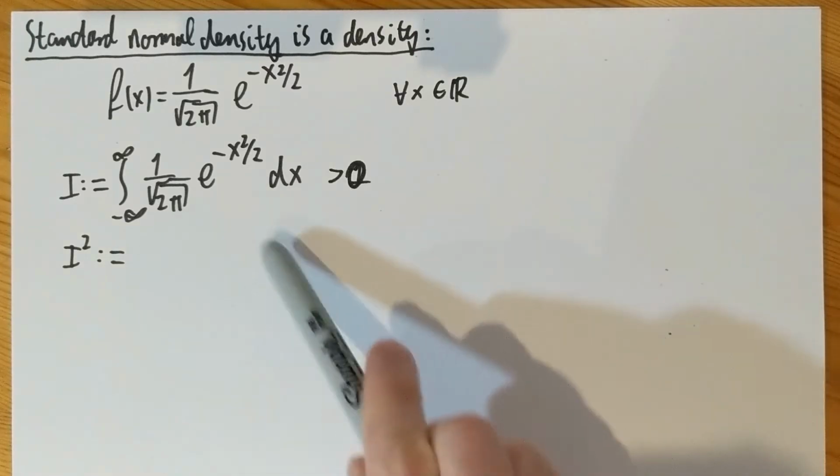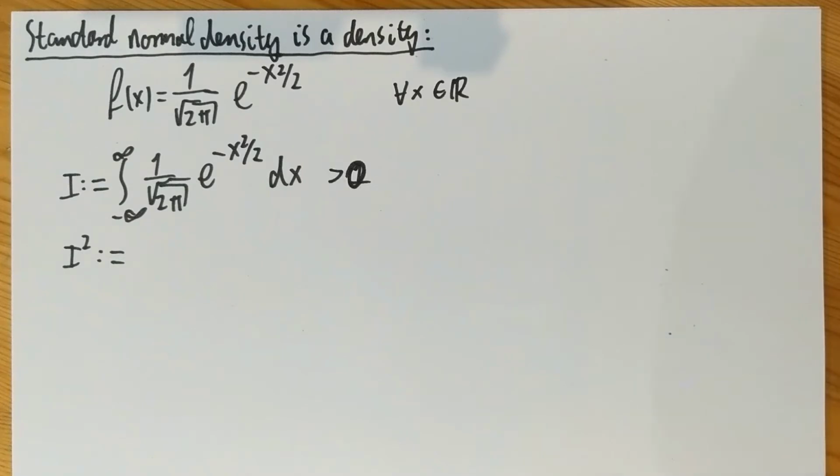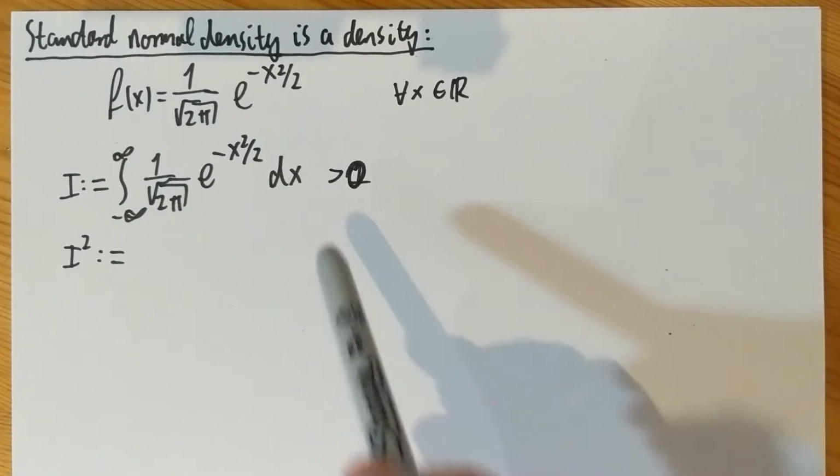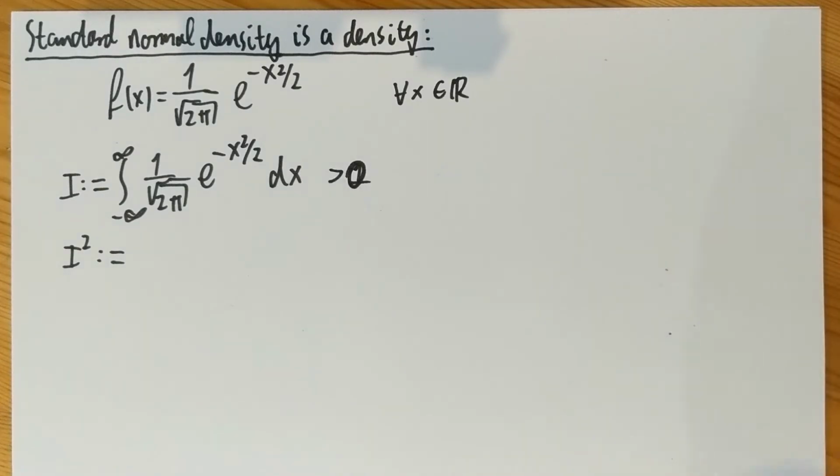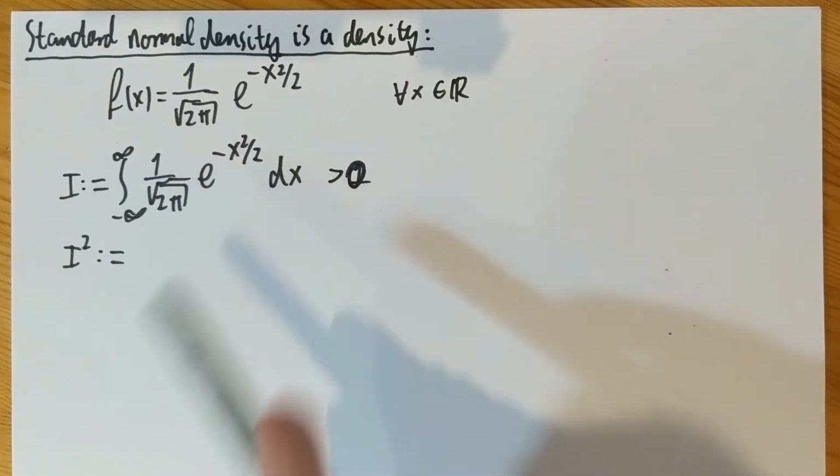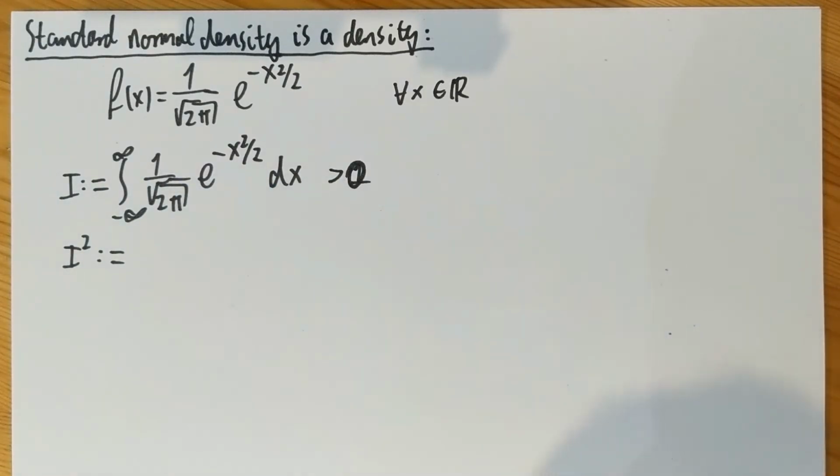If I get something closed for the square, then I can just take a square root because of this positivity. Clearly what I want to find is that I squared is 1, because then if I take a positive square root, I is going to be 1, and that's what I want to show: that this whole integral is 1.